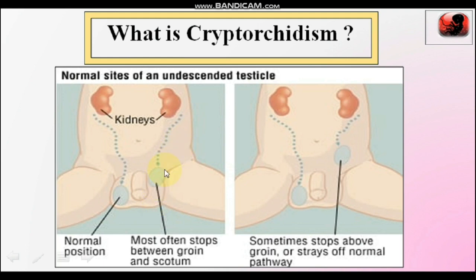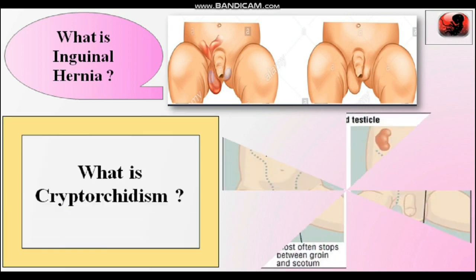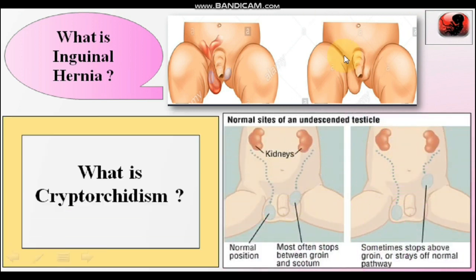In the second photograph, some testes stay on the normal pathway but above the groin. Such a condition is known as cryptorchidism, that is failure of the testes to descend into the scrotum. So there is a difference between inguinal hernia and cryptorchidism. In inguinal hernia, intestine descends into the scrotum, and in cryptorchidism, testes fail to descend into the scrotum.